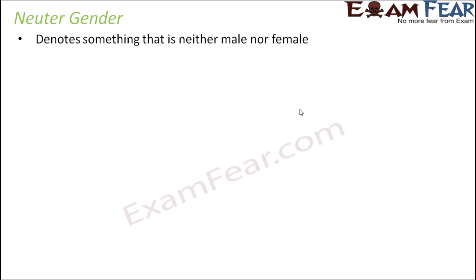Now, when we talk about neuter gender, we are basically talking about words which don't fall under the category of male or female. So basically, these words do not have gender. We can think about it in this way. Now, what are those words we are talking about? Can you think of nouns which don't have this male-female concept? Absolutely. We are here talking about the non-living things. So, the non-living things will fall under this category.